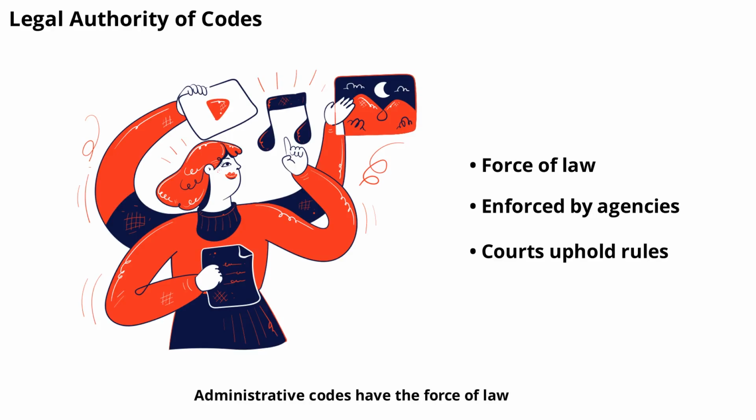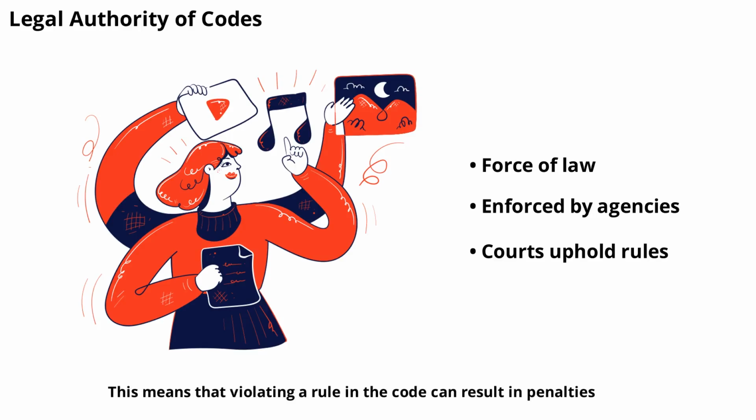Administrative codes have the force of law. This means that violating a rule in the code can result in penalties, fines, or other legal consequences. Agencies have the authority to enforce these rules, and courts can uphold them. It's important to remember that administrative codes are just as binding as statutes, even though they are written by agencies rather than legislators.